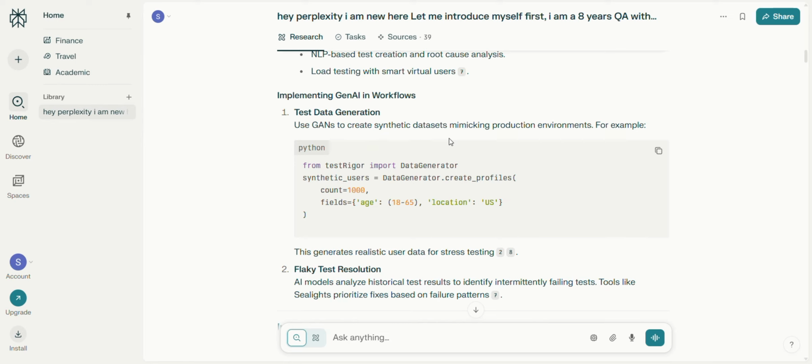Generative AI can help us write test code, test cases, and test suites for our automation. Automation helps manual testers work more efficiently, and now generative AI can help us automate even more. I don't know what I'm saying, but this is how it is.